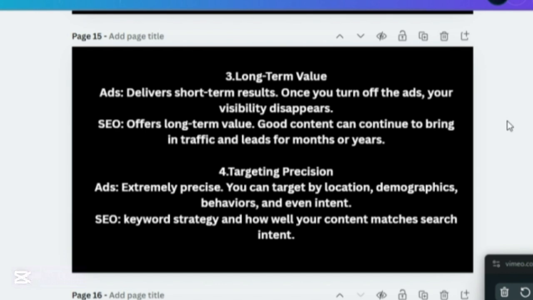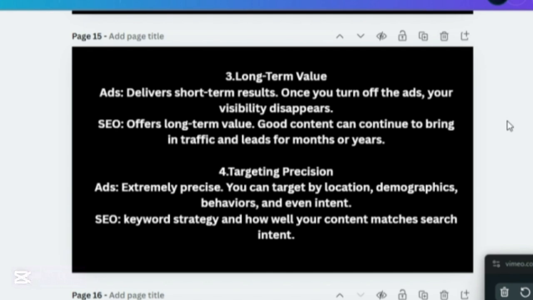You cannot be spending 1M, 2M on advertising and say you have not gotten results within a week or 2 weeks, 3 weeks, 4 weeks. You'll be bothered. You'll be disturbed. After spending 5 million naira on adverts, you'll be worried. But for SEO, as I said, you're not spending on adverts, but you need to put in the work. It's not instant work. It takes some time before you begin to get results.